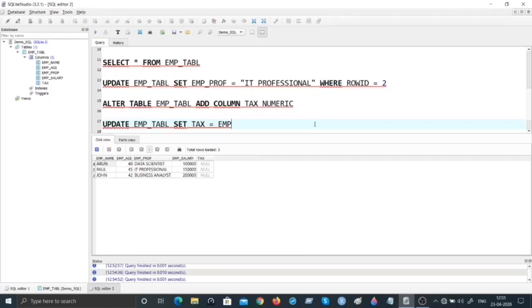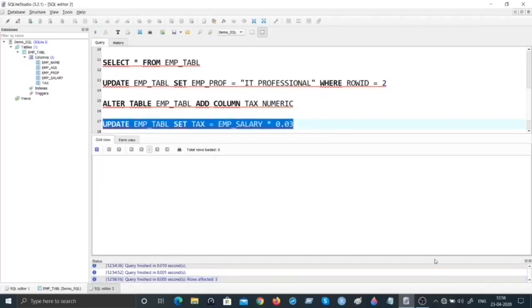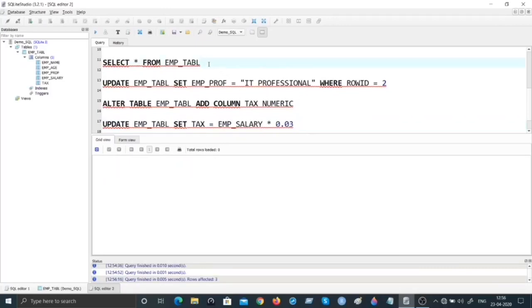Employee's salary, 30% of it, EMPSALARY, this multiplied by, let us say 30% is 0.03, and let us see if this works. So what I'm saying is, take the employee salary, multiply it by 30%, whatever is the resultant, fill tax column for each of those employees. Shall we see if this really works? Yes, it has not given any error. That's the good news. Let's go and see for ourselves.